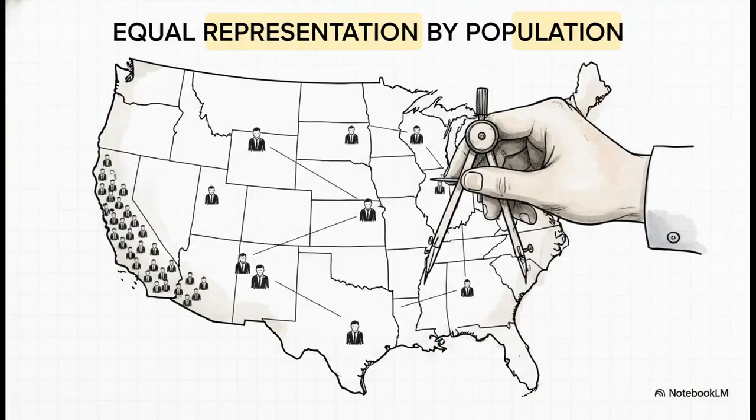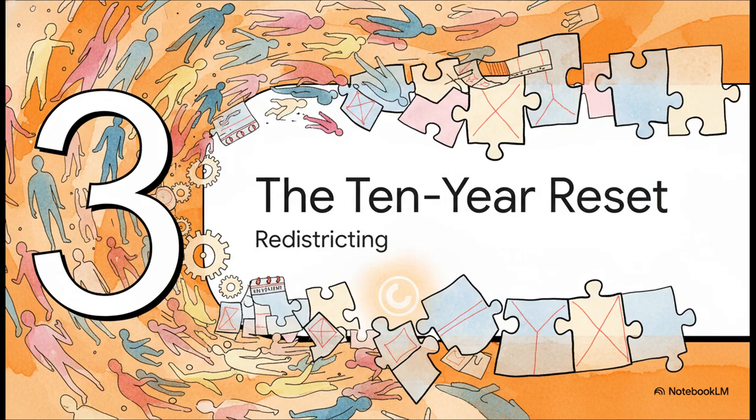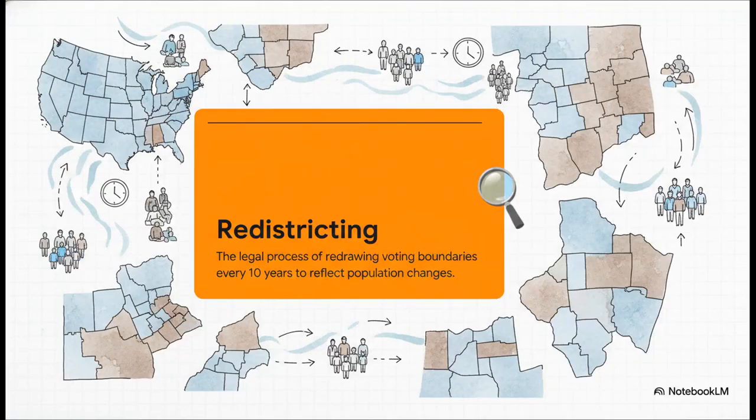And that is exactly why these district lines are so critical. If representation is based on population, you have to find a way to chop up a state's population into roughly equal pieces. We call those pieces districts, and each one gets to elect its own representative to go fight for their local interests. But here's the thing, people move, neighborhoods change, cities grow, or they shrink. So what happens then? Well, the system actually has a built-in reset button to keep things fair, and it gets pushed every 10 years. This whole process is called redistricting.